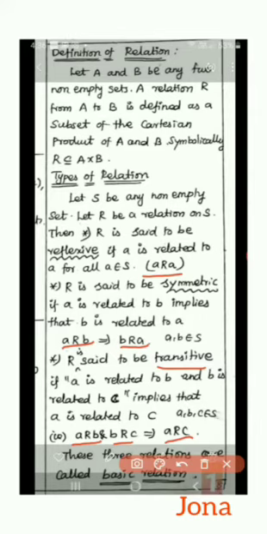If a relation satisfies all the three types, we call it an equivalence relation. That equivalence relation is nothing but a relation that satisfies reflexive, symmetric and transitive, and we say this relation is an equivalence relation.